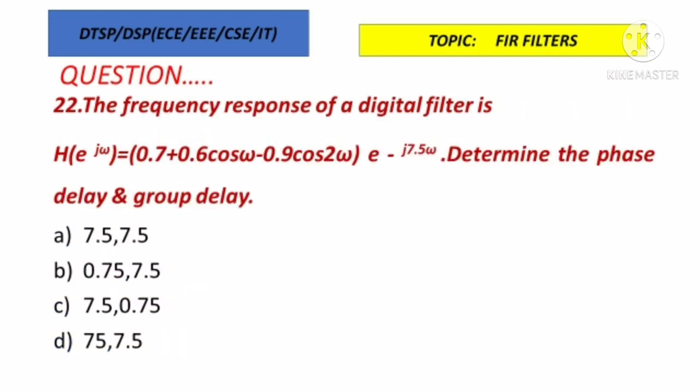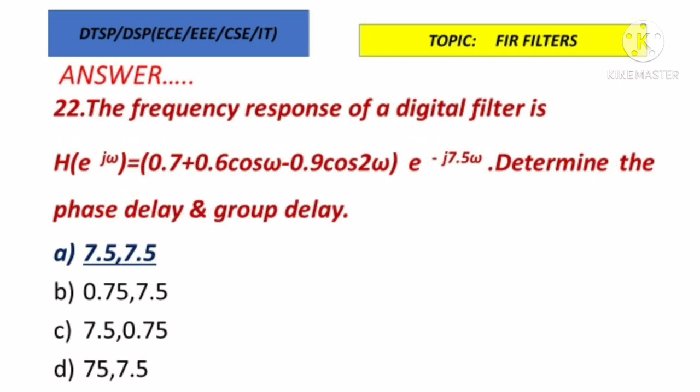And then the next question, it's an important problem. The frequency response of a digital filter H of e power j omega is given. Determine the phase delay and group delay. So very easy question. You don't need to see the magnitude, see the e power value alone. So e power minus j 7.5 omega. So e power minus j theta is given, so theta is minus 7.5 omega here. The answer for this is 7.5, 7.5. Very easy to remember. So a shortcut is also there. For e power minus j theta, whatever theta value is given, that will be the phase delay and group delay. Let us see how it is.